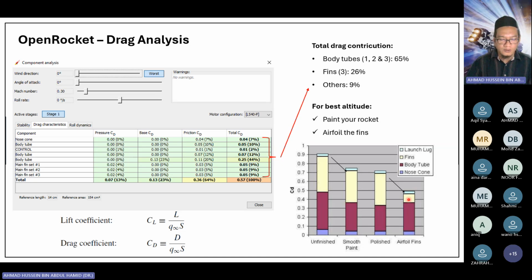So why do we want to reduce the drag? Because the lower the drag is, the higher the apogee, the higher the rocket can fly, for a given motor. All right.